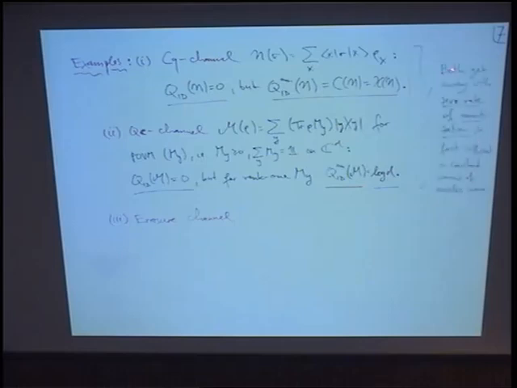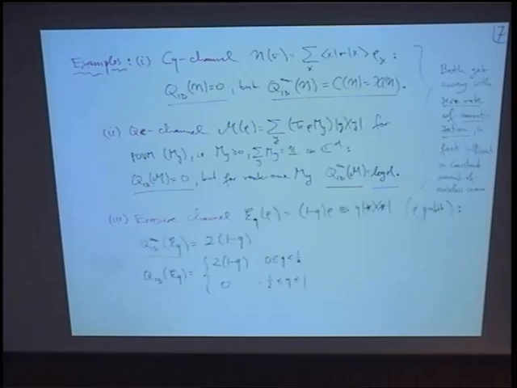In both cases, we can show that a 0 rate of amortization, in fact a constant amount of amortization, does it. So it can have this huge jump with just a little bit extra. And here's an important example: the erasure channel, where you see another difference between amortized and non-amortized capacity. So the erasure channel is, as usual, with probability Q, the state is simply sent away and replaced by some error symbol. The amortized capacity is this here, twice 1 minus Q. This 2 is always an acknowledgement of the entanglement assistance. The non-amortized looks similar, at least for very low noise.